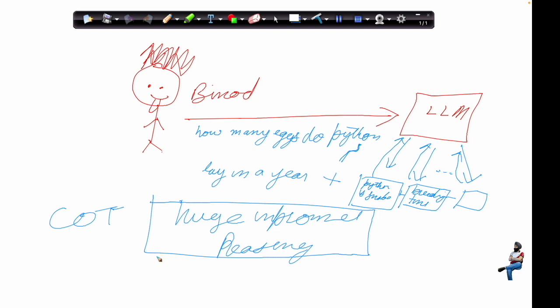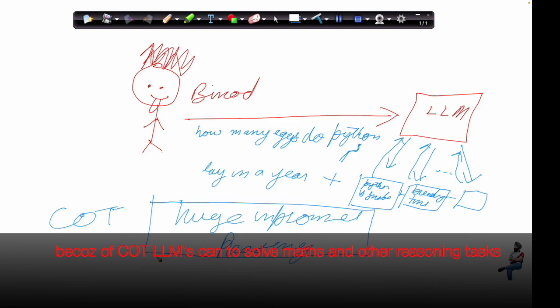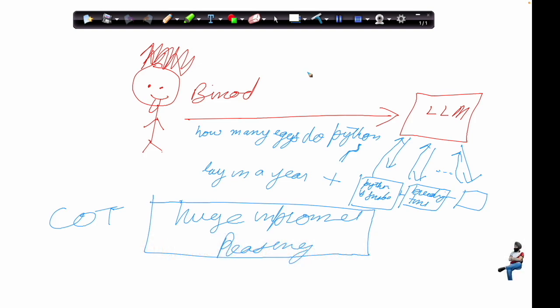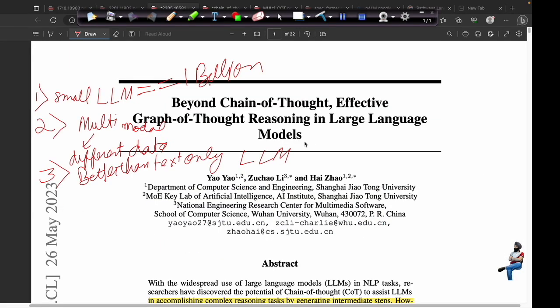In the PaLM model, this step was repeated up to 8 to 9 times in an autoregressive fashion, and because of the chain of thought process, the model is able to perform better on very complex reasoning tasks. This way the large language models are able to perform better on reasoning tasks. Now let's jump to the original graph of thoughts paper.